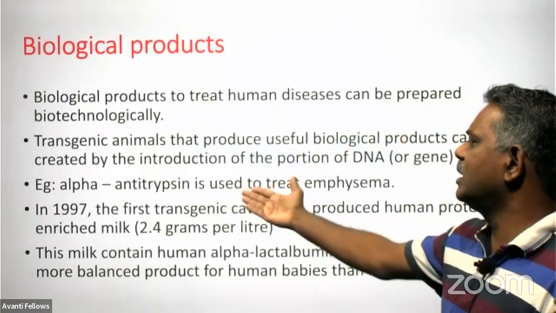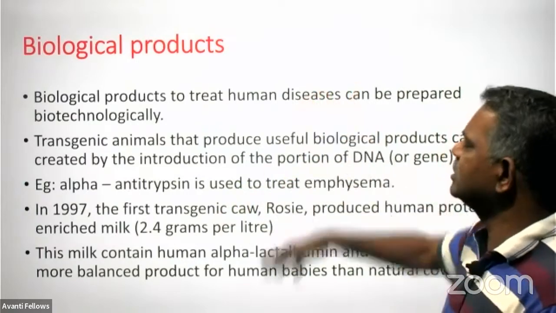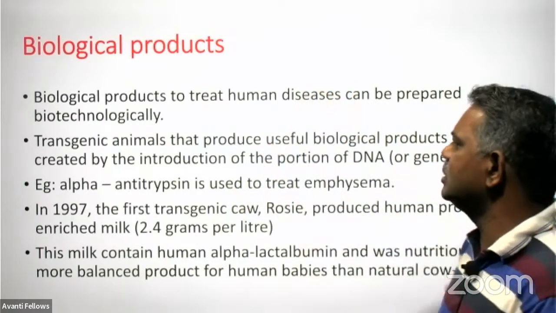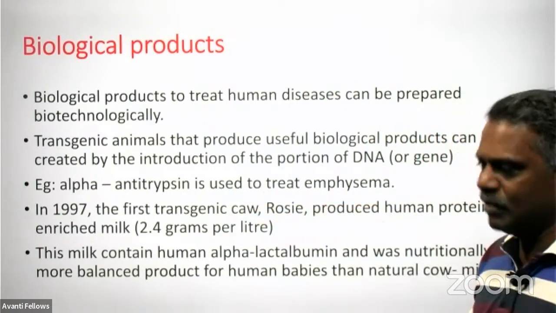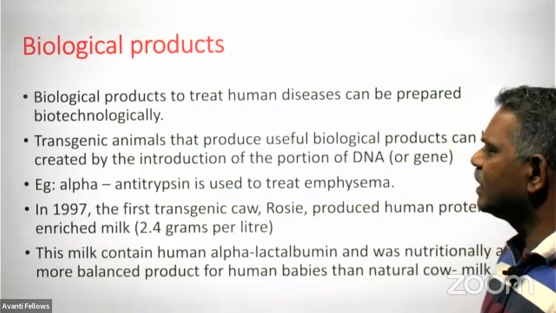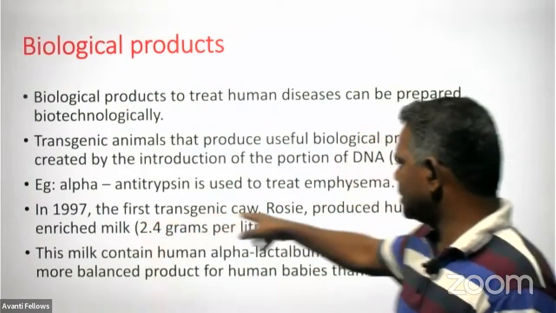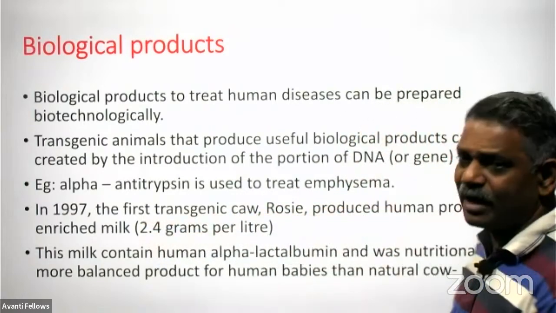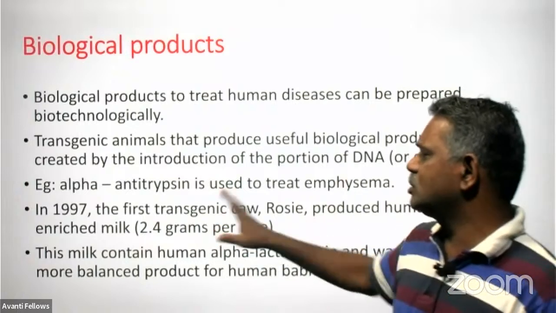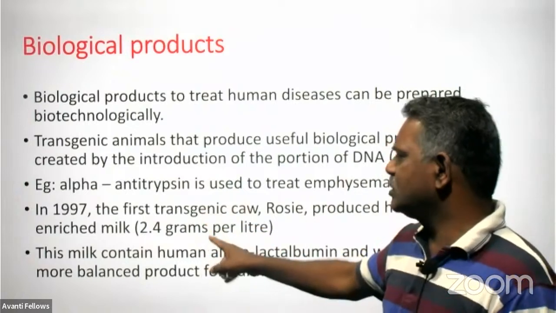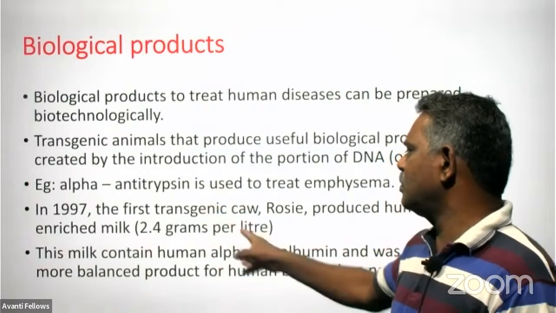Example, alpha-1 antitrypsin. It is produced by some animals only by keeping a foreign gene inside their body, and it is commonly used to treat emphysema, a respiratory disorder. In 1997, the first transgenic cow, Rosie, maybe you have heard about Rosie, produced human protein enriched milk. That is, this milk consists of 2.4 gram per liter.